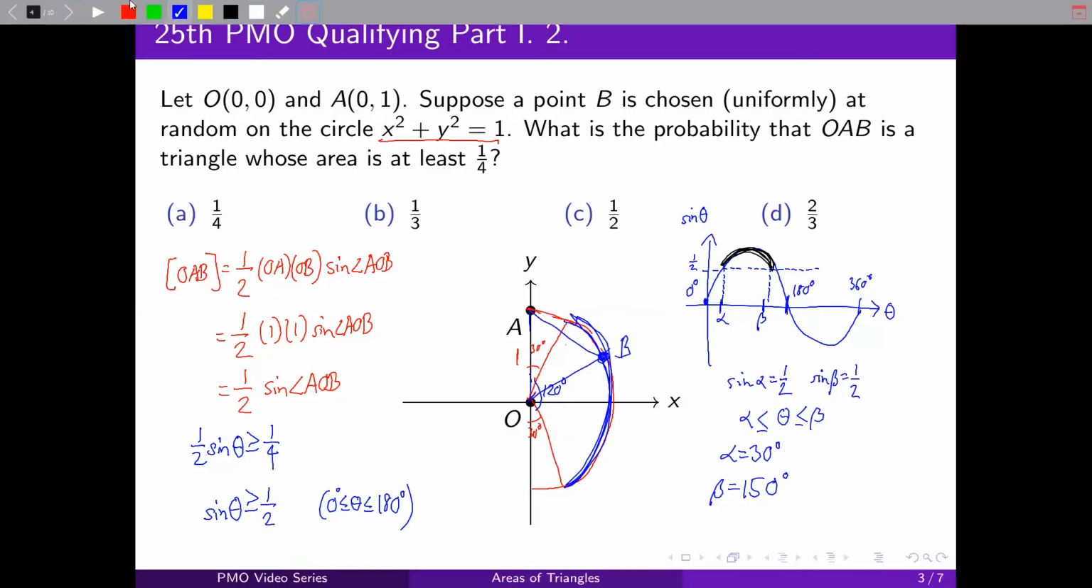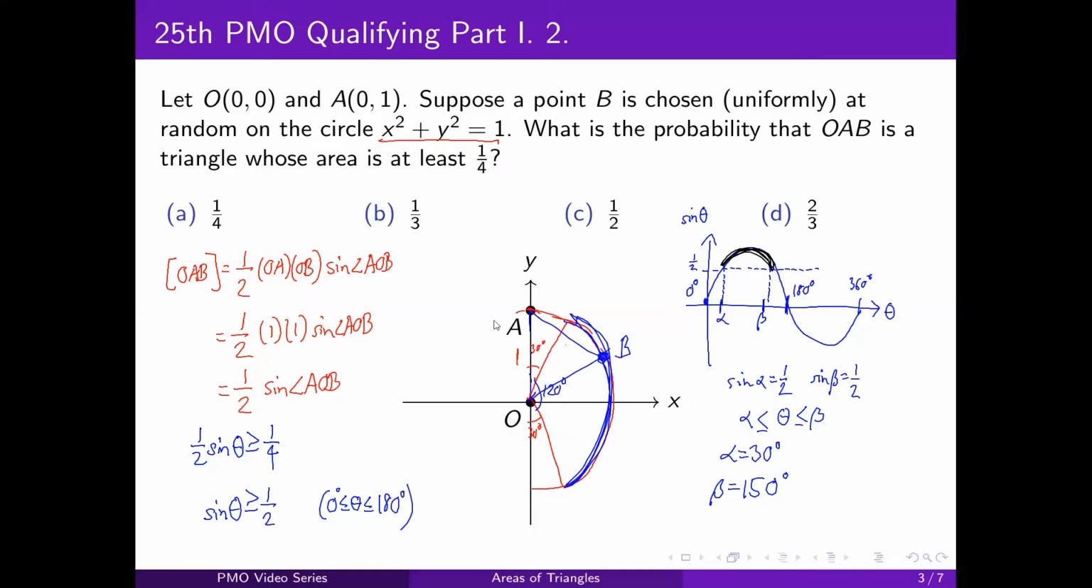Great. And what about the other side? Remember, there's still the other half of the circle. Well, the situation is exactly the same because it's symmetric about the y-axis. So on the other side, B just needs to be on that arc as well, on the reflected arc. So that's also a measure of 120 degrees.